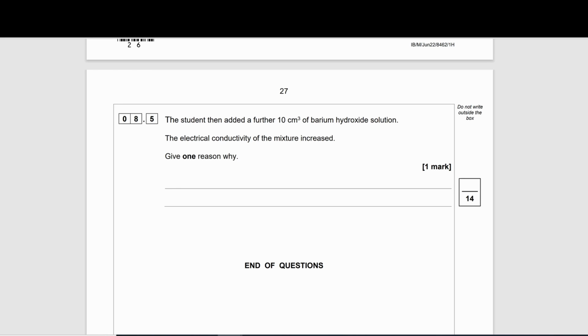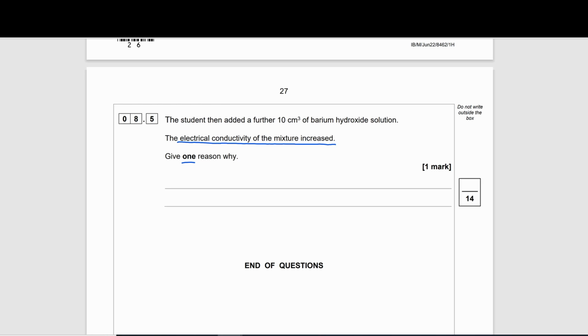8.5. The student then added a further 10 centimetres cubed of barium hydroxide solution. The electrical conductivity of the mixture increased. Give one reason why. So we had formed barium sulfate, which we said was insoluble. We have then added some more barium hydroxide, which again was an aqueous solution.